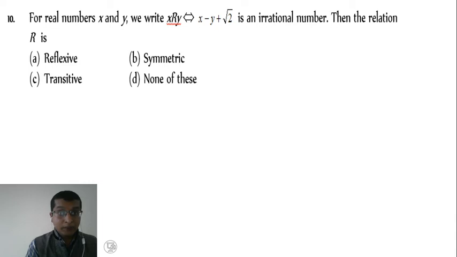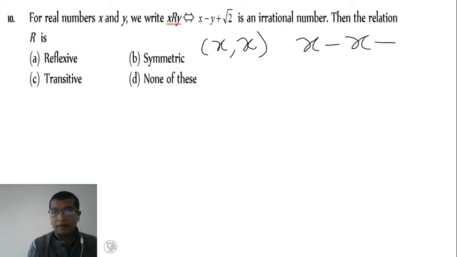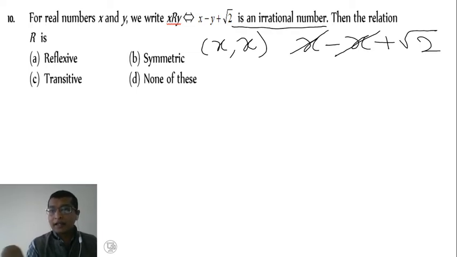First we will check the reflexive relation. For reflexive, we take both coordinates as x only, so we replace y by x. So we get x minus x plus root 2. The x cancels. What do we get? An irrational number, since root 2 is an irrational number. Therefore it is reflexive.